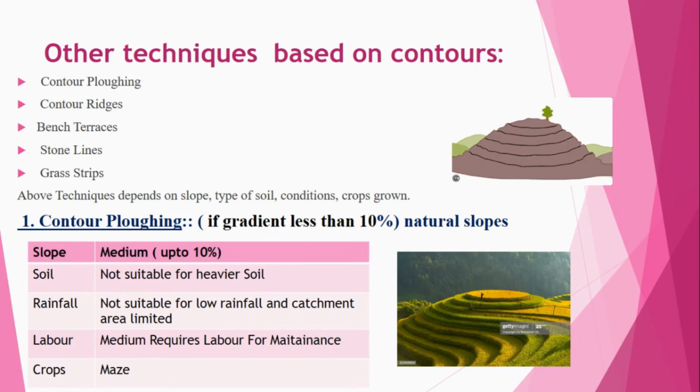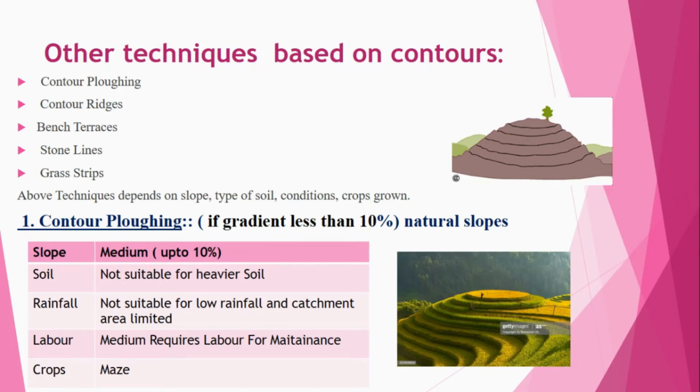These are the other techniques: contour ploughing, contour ridges, bench terraces, stone lines as well as grass strips. These techniques depend on the slope, the type and condition of the soil, and also which type of crops will be grown. Based on that, we use the different techniques. The first one is contour ploughing.